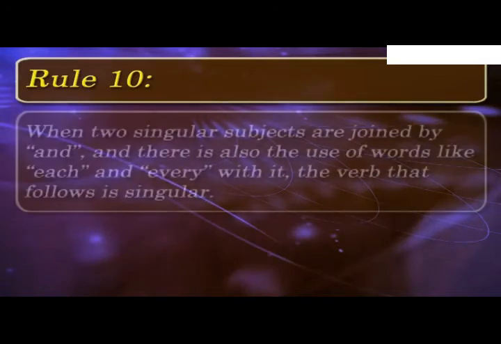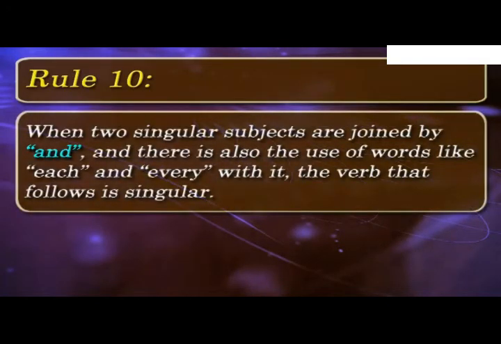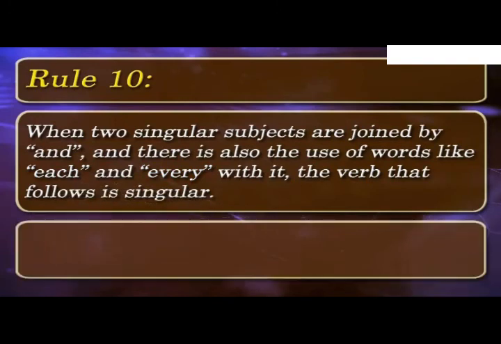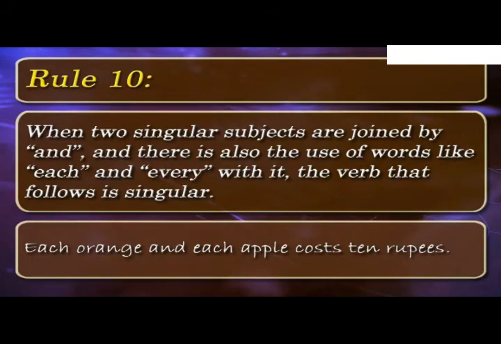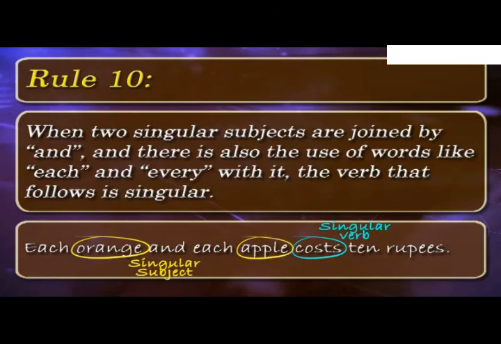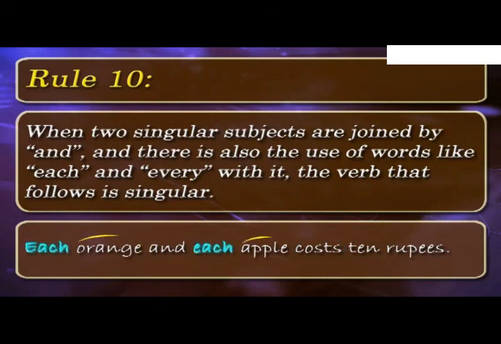Rule 10. According to the 10th rule, when two singular subjects are joined by and, and there is also the use of words like each and every with it, the verb that follows is singular. Each orange and each apple costs 10 rupees. Here, the singular verb costs follows as two singular subjects, orange and apple, are joined by and, and there is also the use of the word each with the two singular subjects.